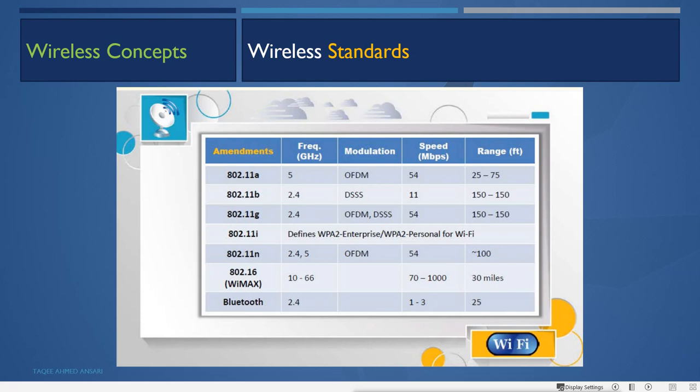Then 802.11i, this defines WPA2 Enterprise and WPA2 Personal for Wi-Fi. Basically, 802.11i is set for security.